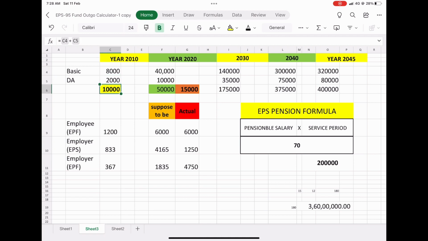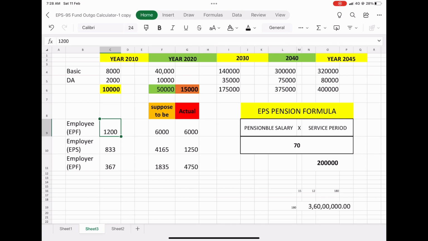From his pocket, he was paying 12%. 12% of 10,000 means 1,200 rupees. You are paying 1,200 rupees towards the employee provident fund. Whereas the employer also has to pay the matching amount. That means the employer is also paying an amount of 1,200 rupees.